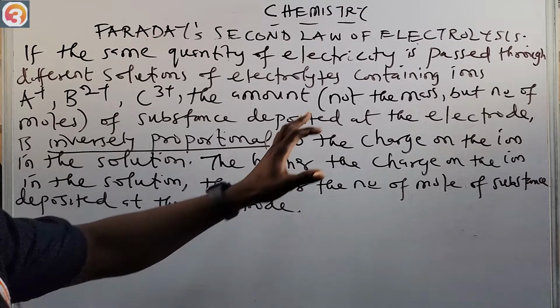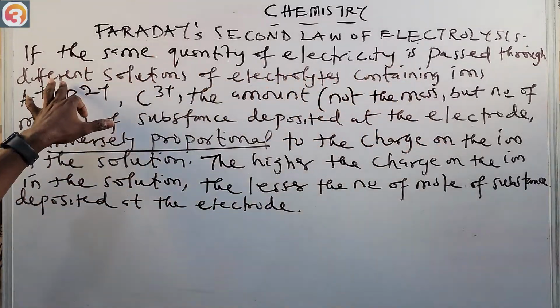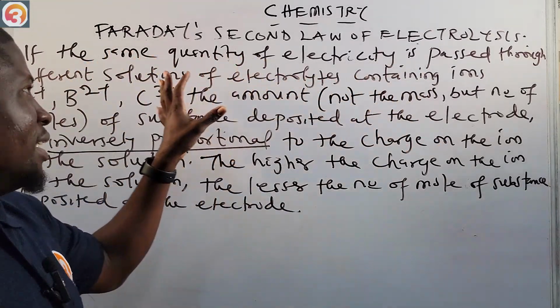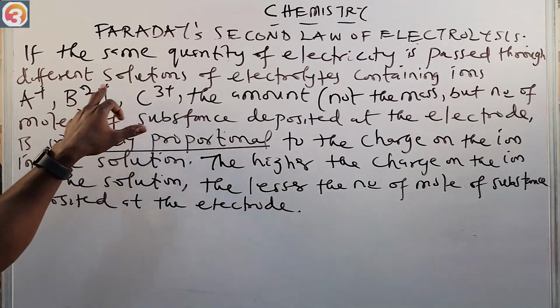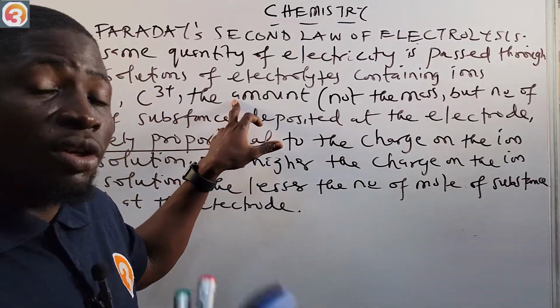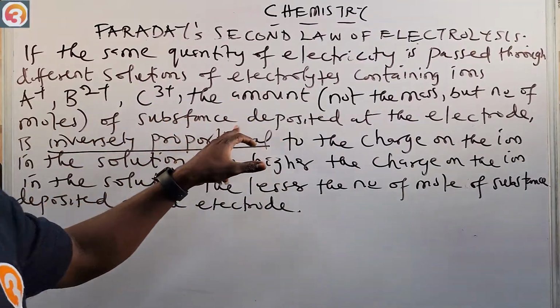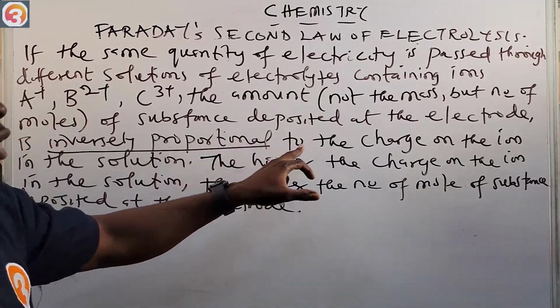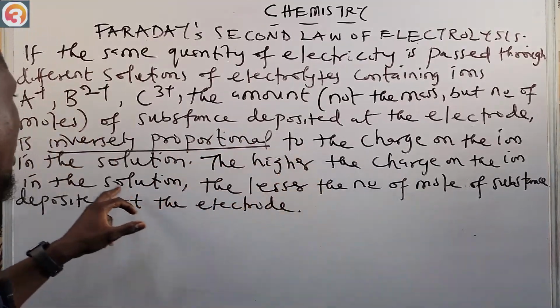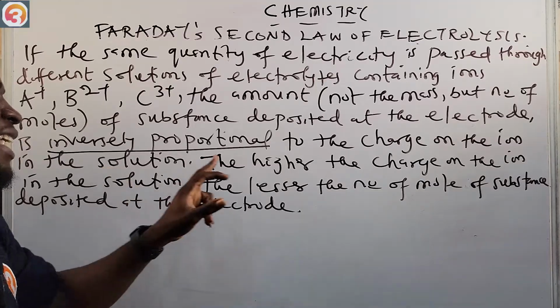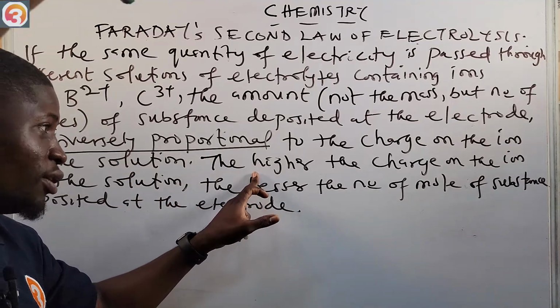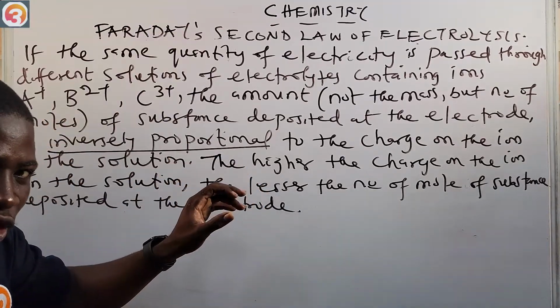If the same quantity of electricity passes through different solutions of electrolyte containing ions A plus, B2 plus, C3 plus, they say the amount, not the mass, but the number of moles of substance deposited at the electrode is inversely proportional to the charge on the ion in the solution. This means that the higher the charge on the ion, the lesser the number of moles.